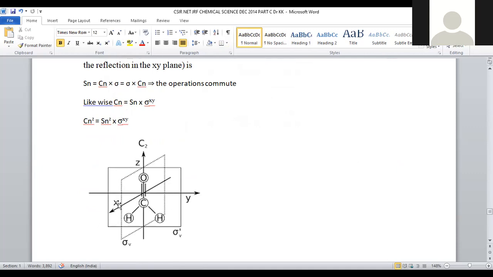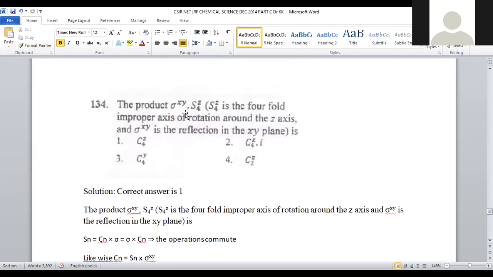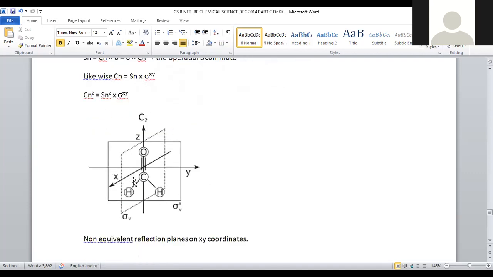So here the sigma XY plane is available in formaldehyde. In the same manner, here also within the given compound, we have the product of these two. Just to get the idea, we took formaldehyde as an example, right? So the sigma XY plane is given for this one, and S4 Z.